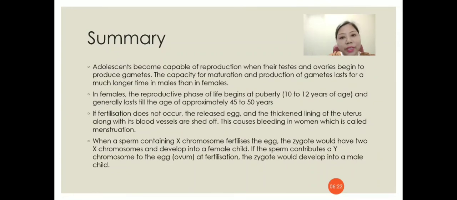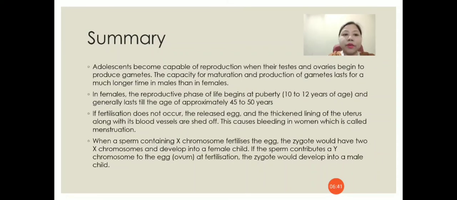Now let us summarize what we have learned in today's class. Adolescents become capable of reproduction when their testes and ovaries begin to produce gametes. The capacity for maturation and production of gametes lasts for a much longer time in males than in females.